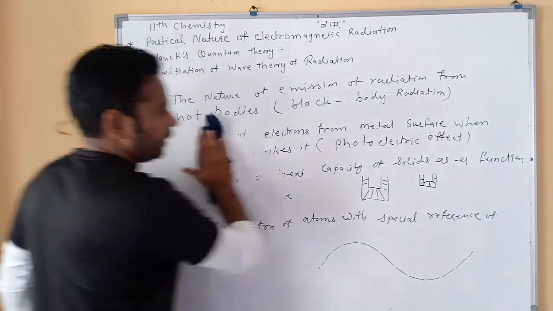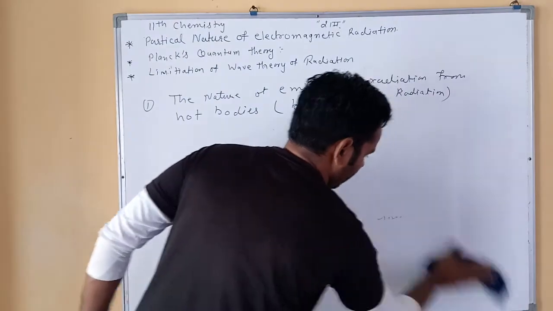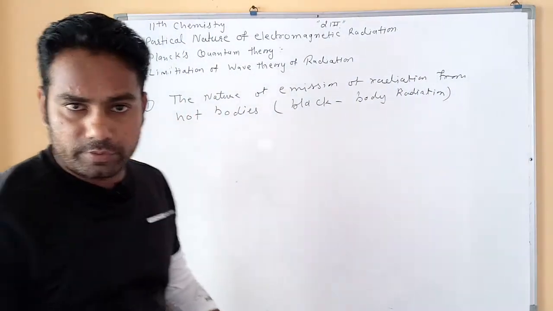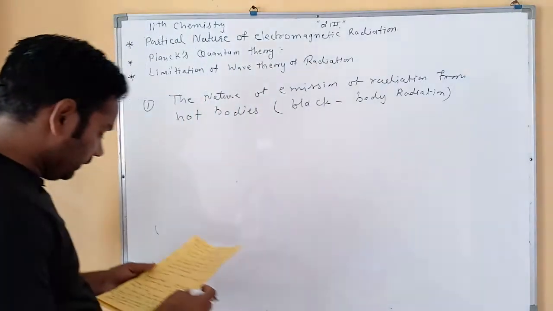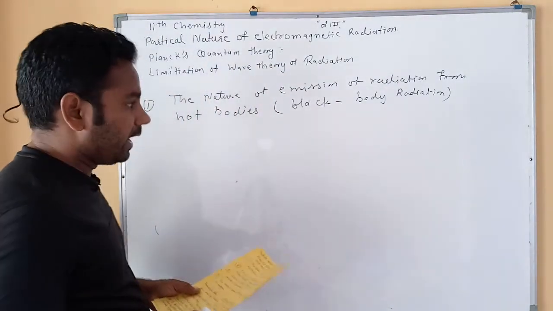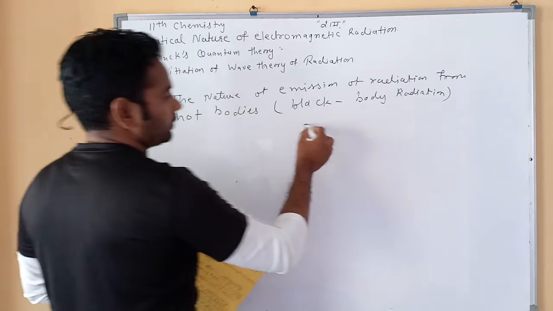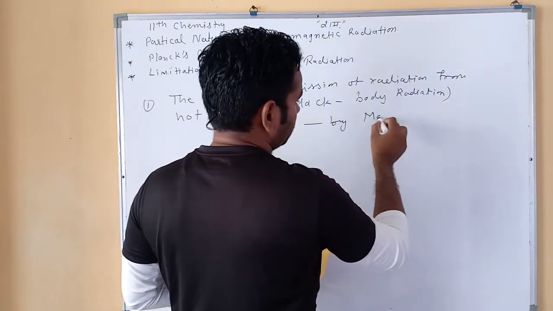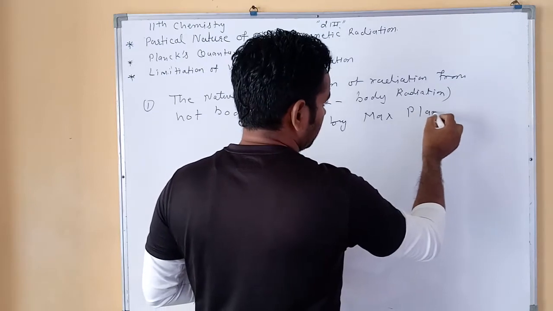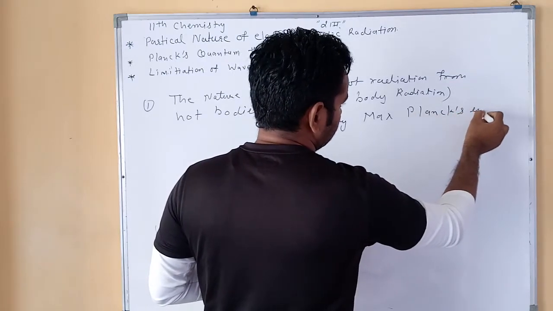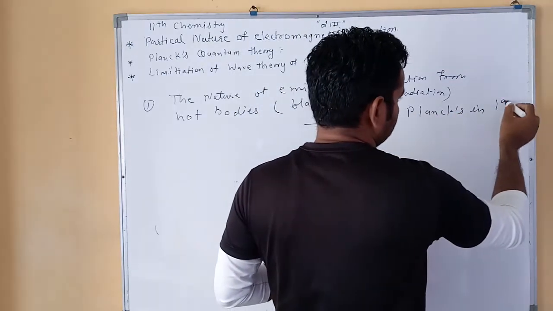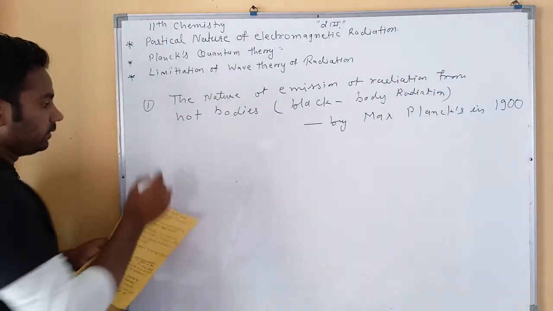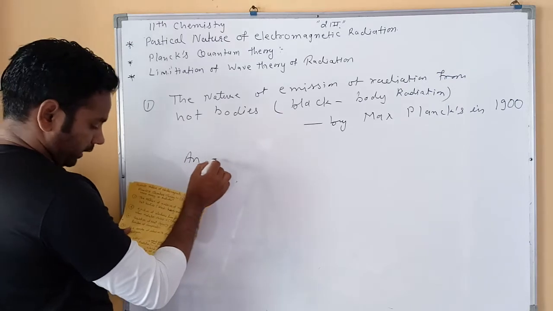What is the meaning of black body radiation? We have a definition from our NCERT book. Always prefer the NCERT book. Black body radiation was explained by Max Planck in the 19th century.